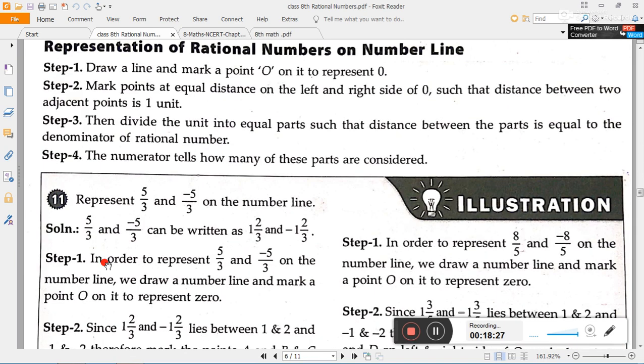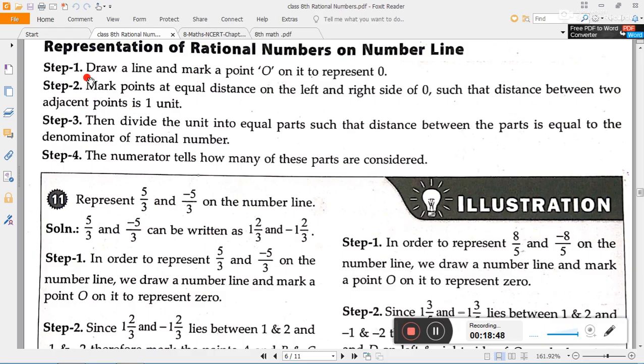Now see, a representation of rational numbers on a number line. Previously, in the last classes also, we have seen different types of numbers, natural numbers, whole numbers and integers, shown on the number line. In that same way, rational numbers are also shown on the number line. But which steps do we have to follow?